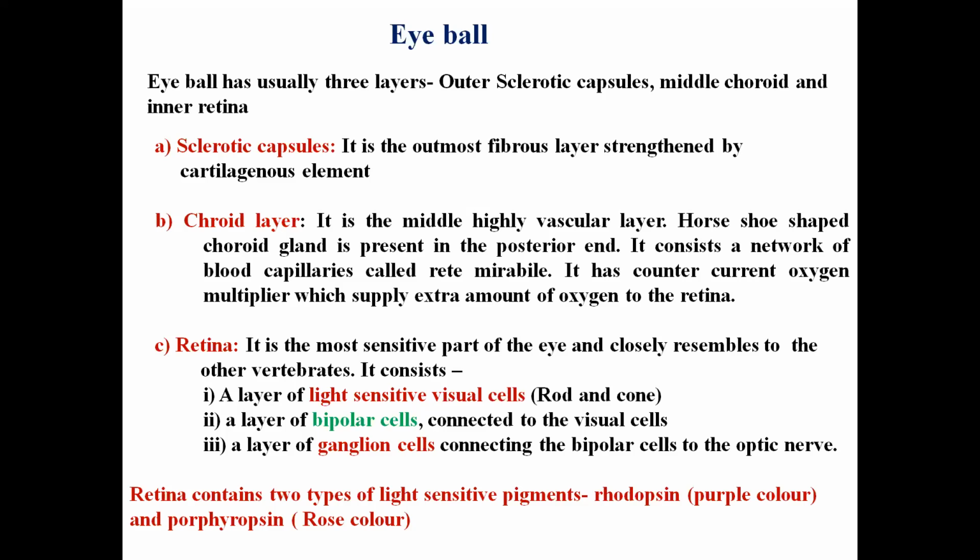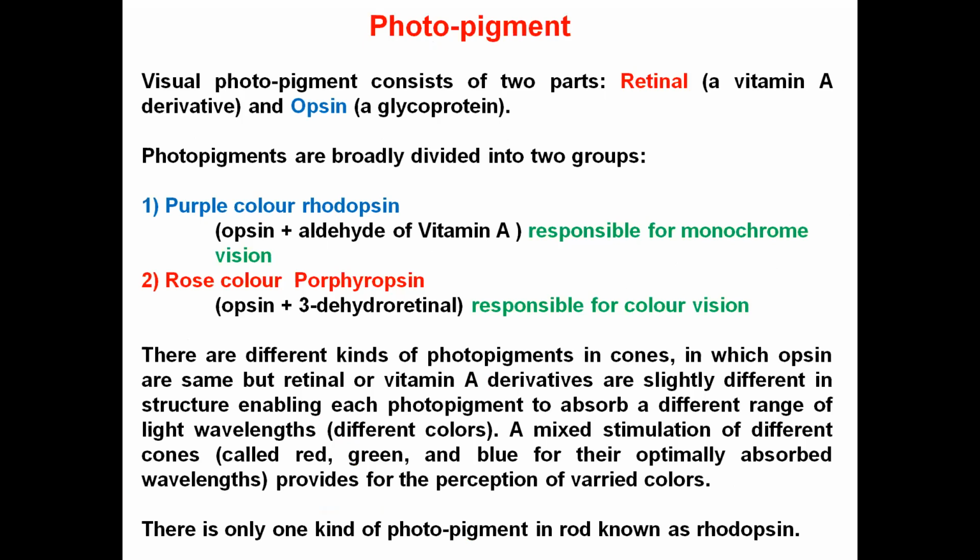Very first in the retina, as I have told, the topmost layer is the light sensitive visual cells. It has two types of cells, rods and cones, and it has two types of light sensitive pigments: the rhodopsin, which is purple in color, and porphyropsin, which is rose in color. So there are two types of visual cells, and two types of light sensitive pigment, the rhodopsin and the porphyropsin.